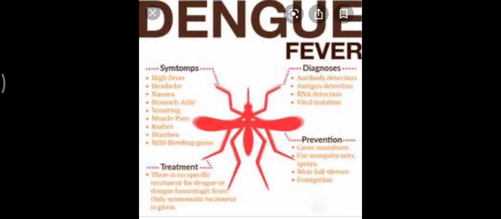So in today's class, we have discussed 4 different diseases that are caused by different agents, that is bacteria, virus and mosquito bite. You note down the important points from the text listed here in the slides. You can refer to NCERT also, and in case of any doubt or query, you can call. Thank you.